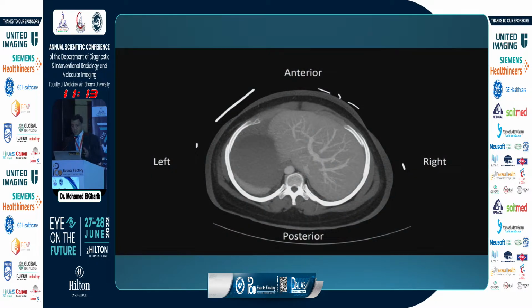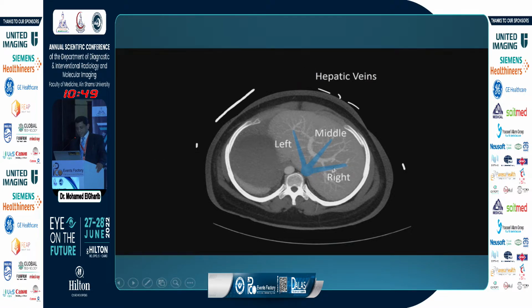First of all, imagine that we are at the head of the patient, which is the position in which we do the TIPS procedure. So this is the right of the patient, this is the left of the patient, and this is the liver. So this is the portal vein with its branches, right and left, and these are the right, middle, and left hepatic veins. This is the right lobe of the liver, and this is the left lobe of the liver.